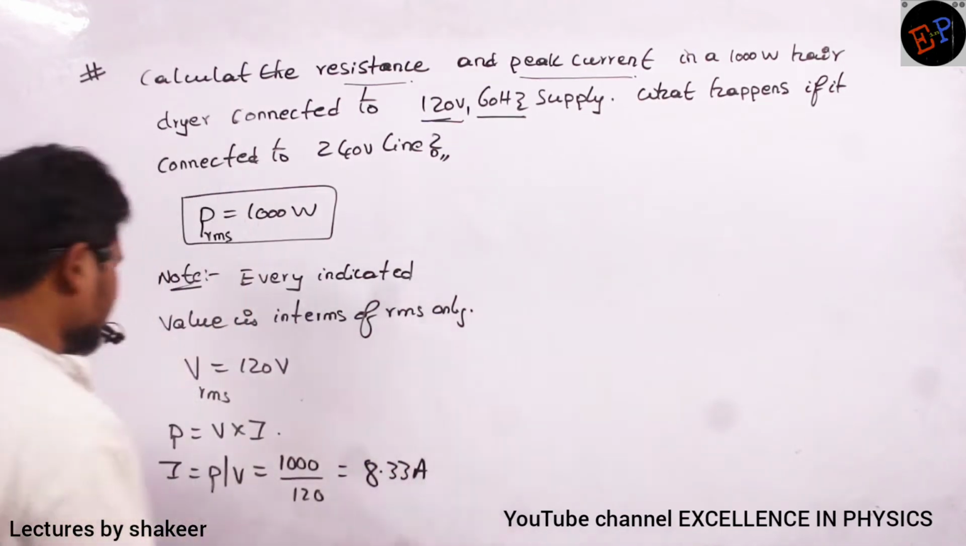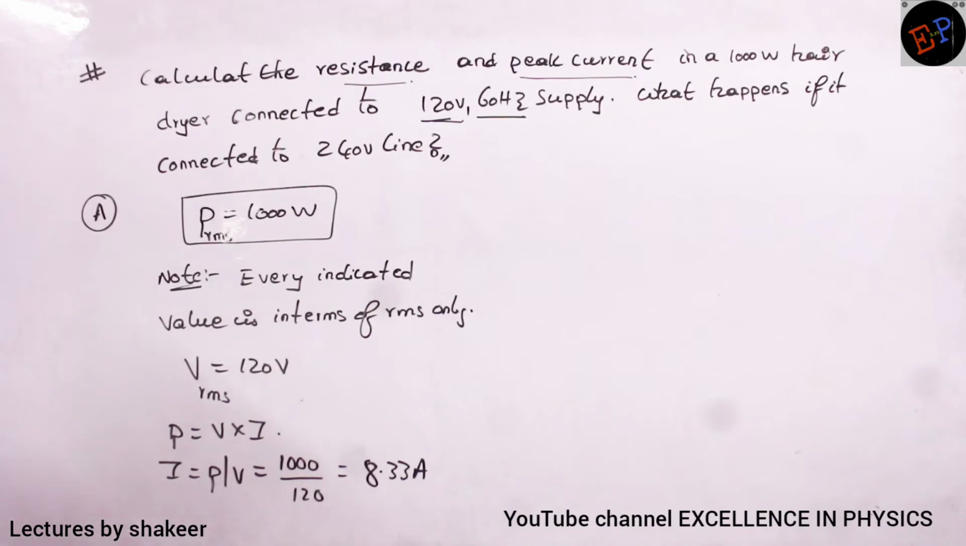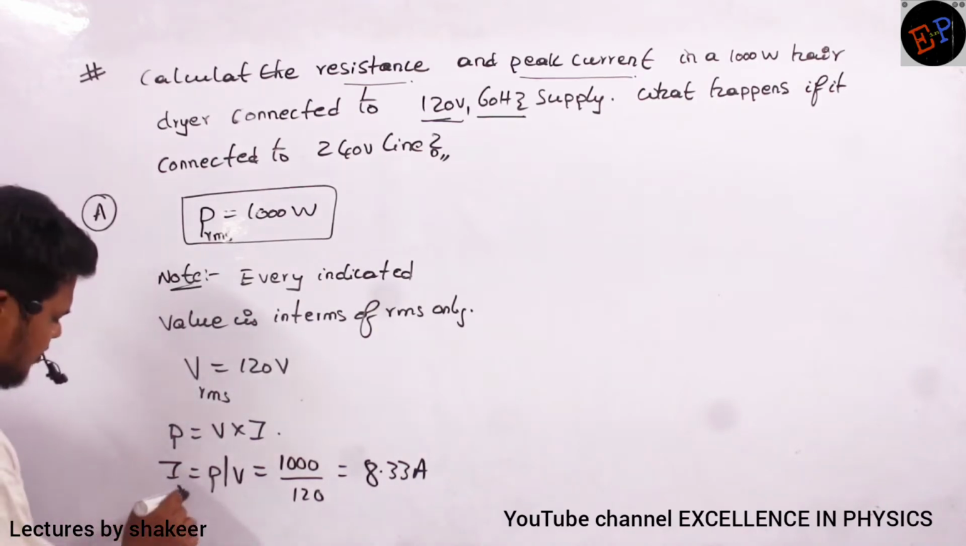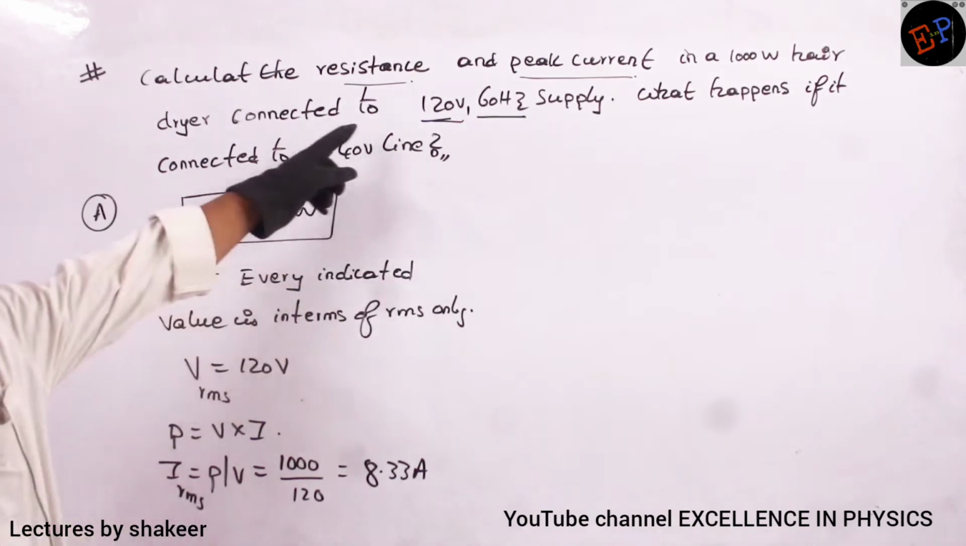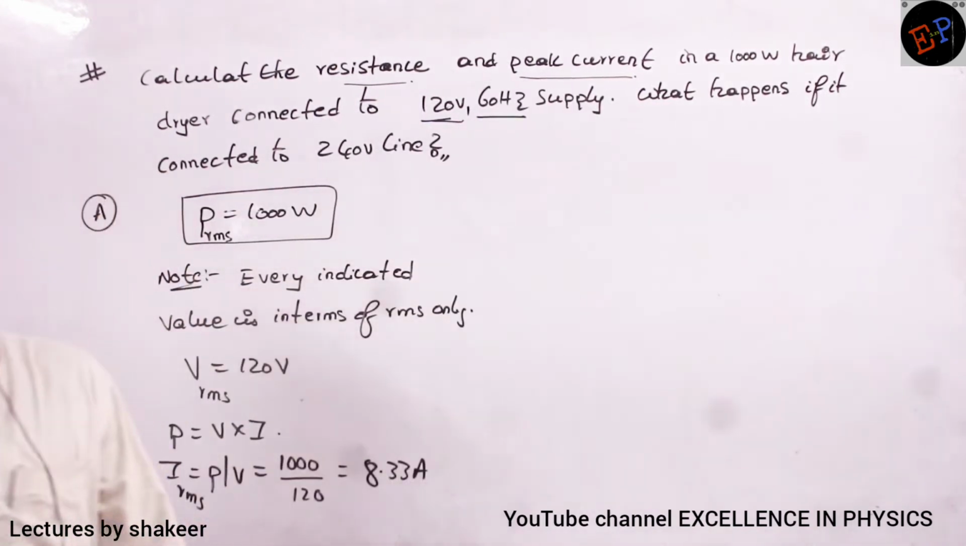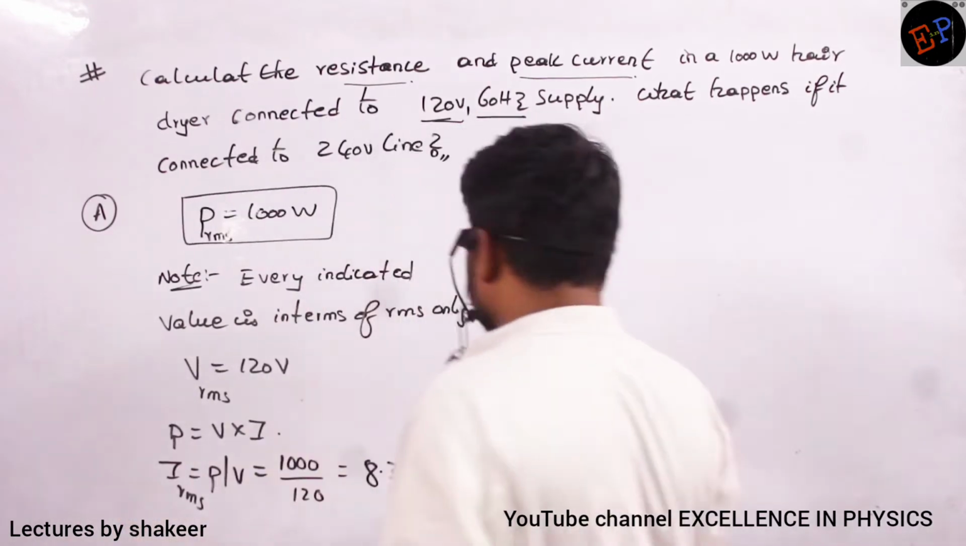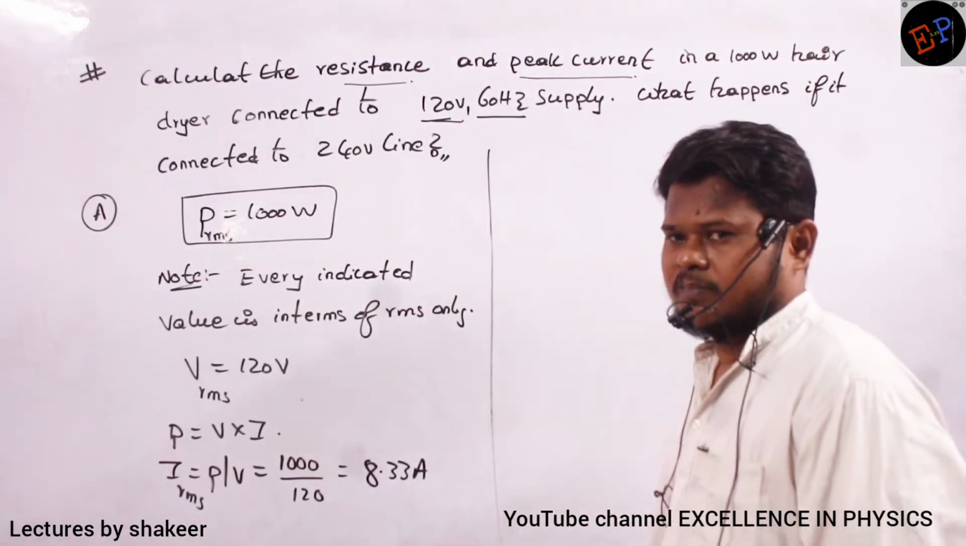8.33 amperes. And now can you say what is this current? This is also RMS current only. But he is not asking for RMS current. What he is asking for is the peak current. How can you calculate the peak current?